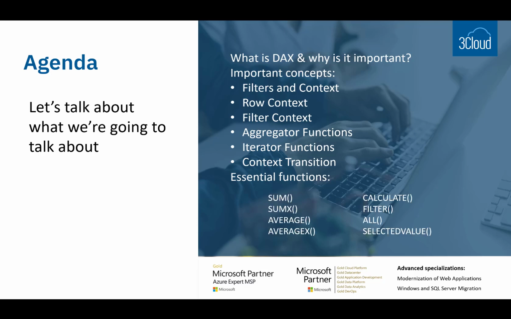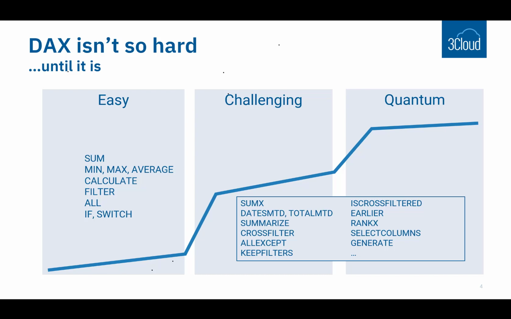Here are some of the functions that we're going to use. We will use others, but once you understand these building blocks, you will be prepared to move on and do other advanced things in the DAX language. Now, why is DAX so easy at first and then so hard later on? Well, there's kind of an easy mode. When you get started, DAX just looks a lot like Excel functions, and some of these functions seem pretty easy to figure out. But once you start dealing with filter and row context and this idea of working with and outside of different contexts, that's when things get challenging.